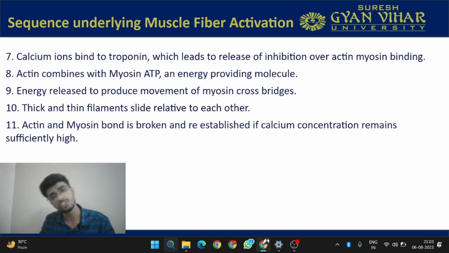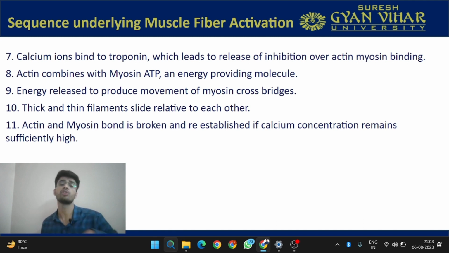Now this calcium ion will go and bind to the troponin. This will lead to release of inhibition over actin-myosin binding. Now what will be happening? The actin-myosin bridge will be occurring. And how will this occur? Actin will combine with the myosin and ATP, which is an energy providing molecule. This will be released to produce the movement of myosin cross bridges.